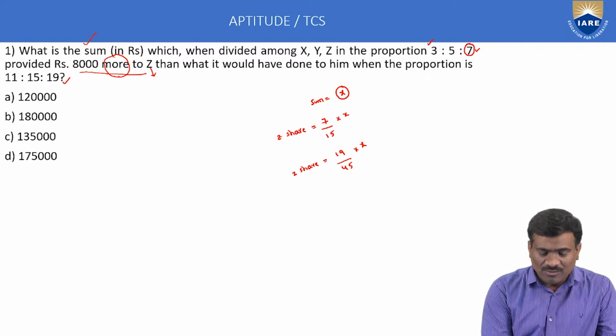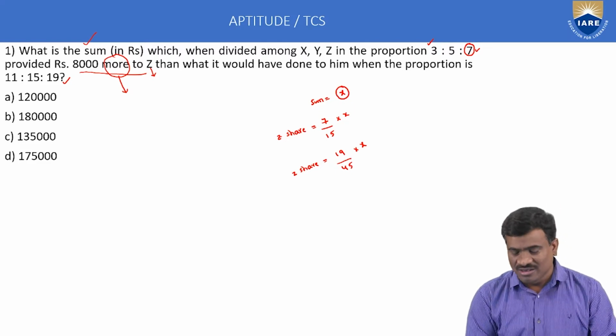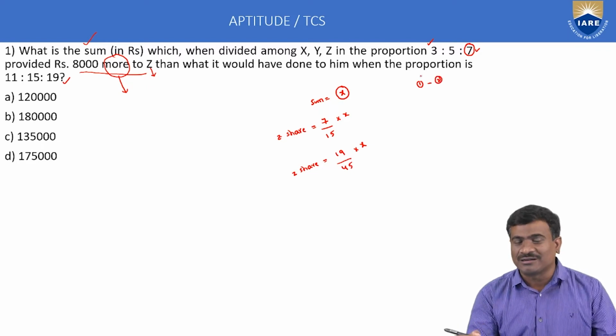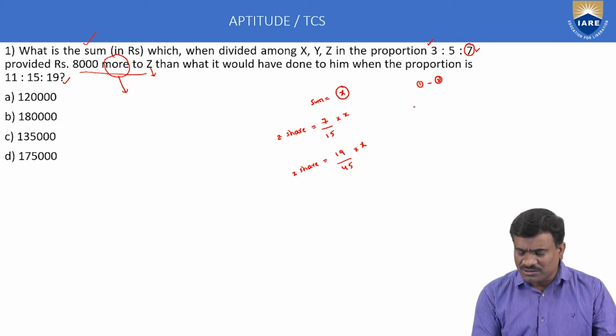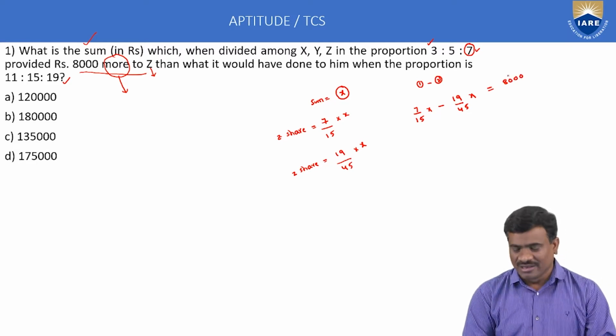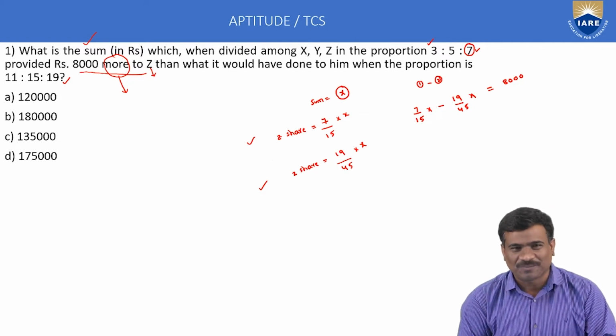Here the clue is that more indicates a difference between two equations: first equation minus second equation. So Z's share is 7 by 15 into x minus 19 by 45 into x, and this difference is equal to 8,000, as given. The next part is only simplification. Only these two terms are important in this example.